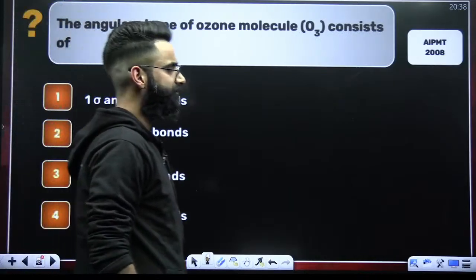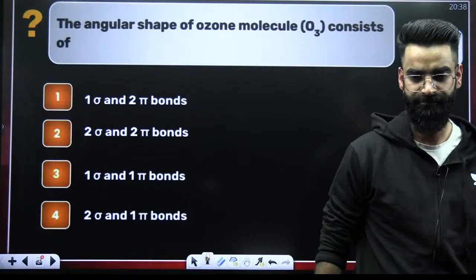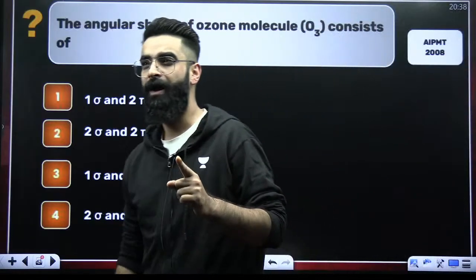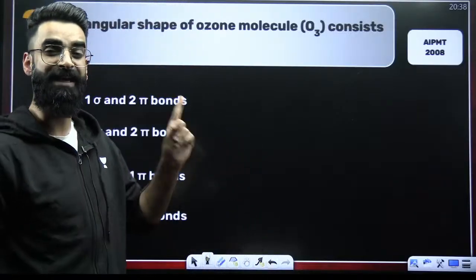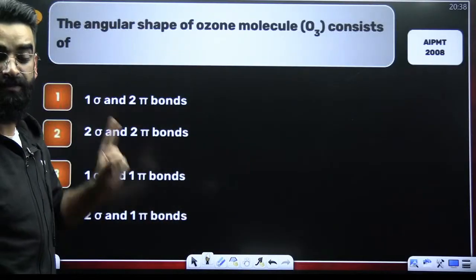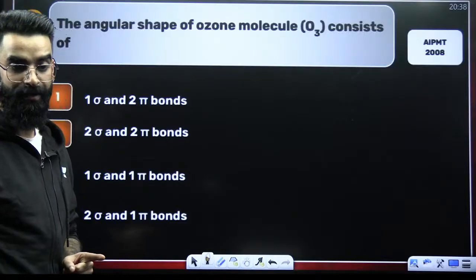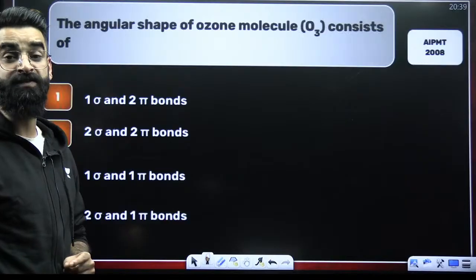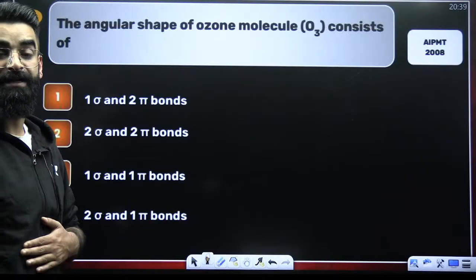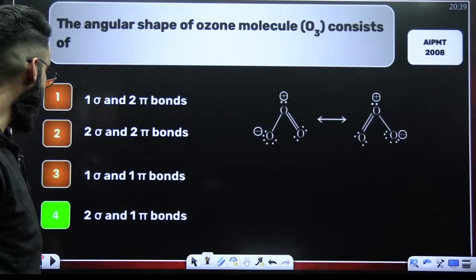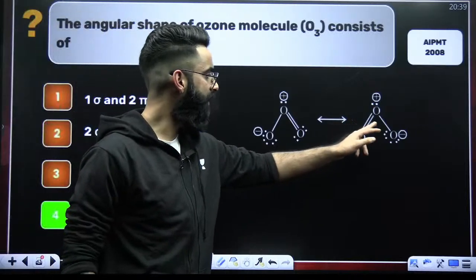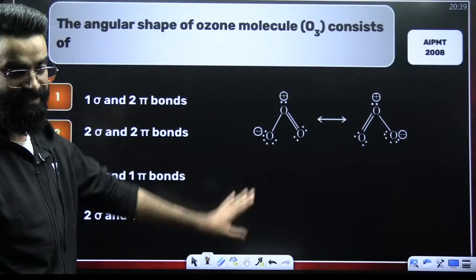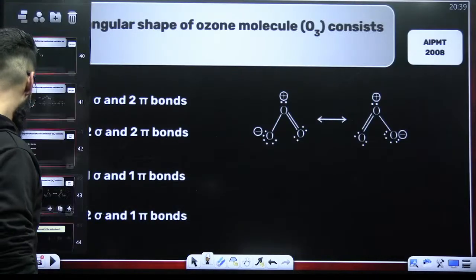Structure of O3. AIPMT 2008. When I showed you the Lewis structures in the chemical bonding chapter, I discussed the structure of your O3. And O3 contains what? As per its structure, it contains 2 sigma and 1 pi. Right? It contains 2 sigma and 1 pi in case of O3 molecule. This is something which I believe you all would be remembering by now.